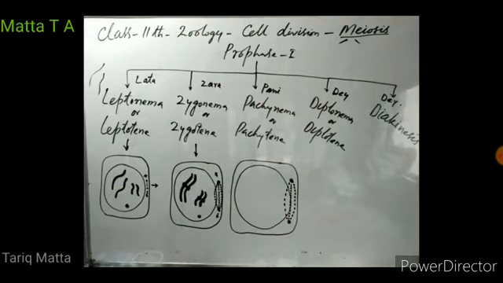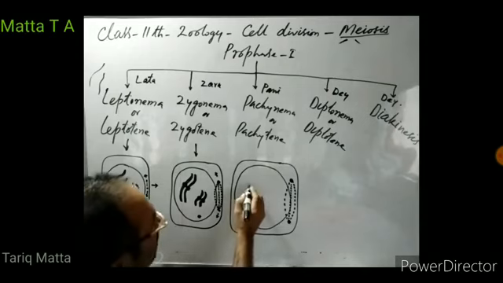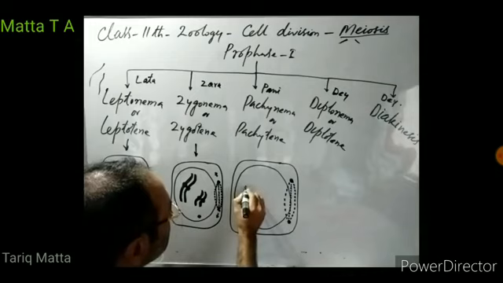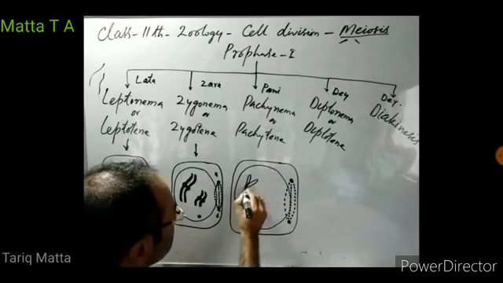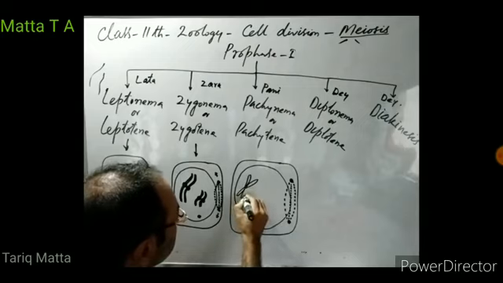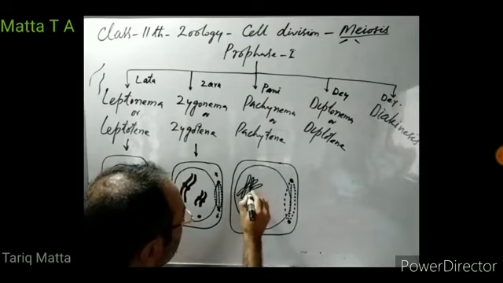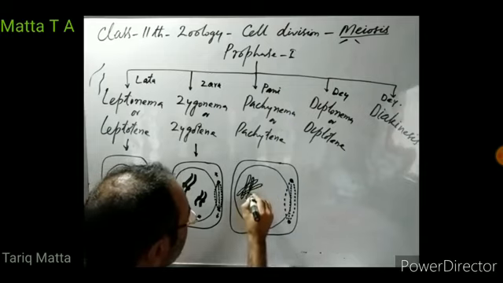Homologous chromosomes further coil up, and their sister chromatids now start becoming visible.